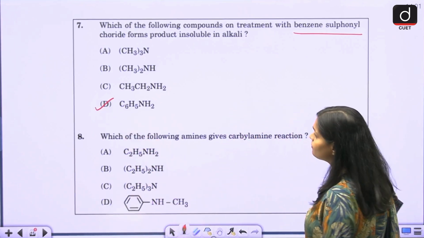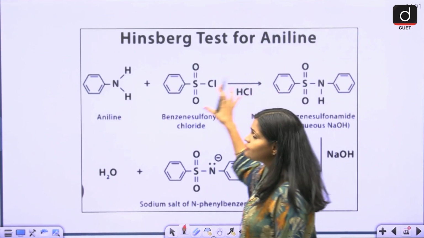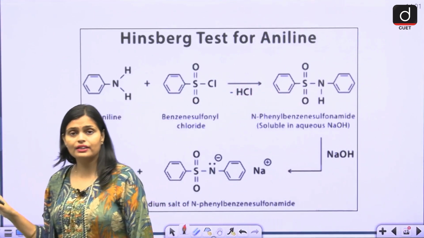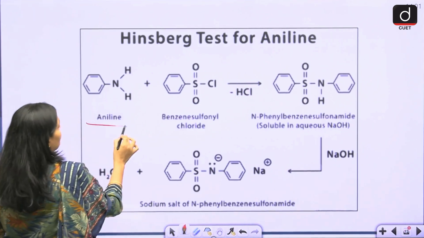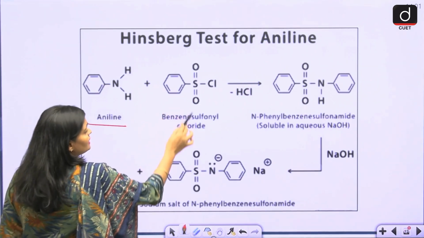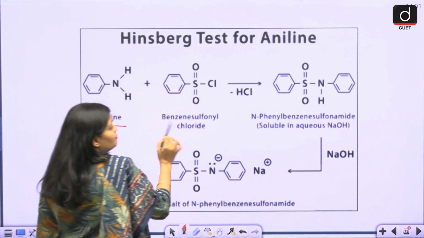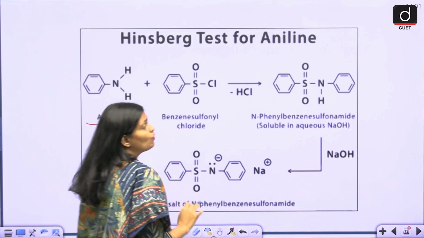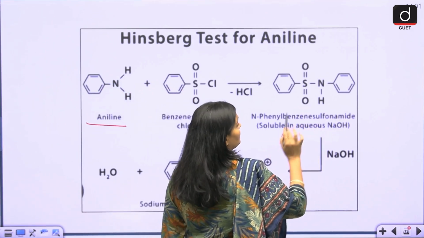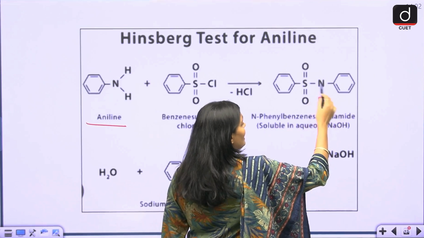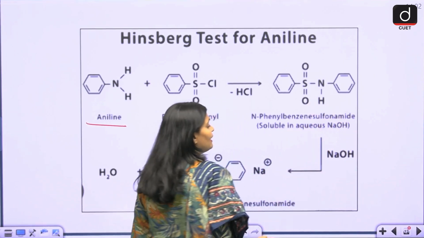Why is this answer correct? Now let us see. This is called Hinsberg test, where your aniline reacts with benzene sulfonyl chloride. What will you get? N-phenyl benzene sulfonamide. Now this is soluble in aqueous NaOH. So what you will do? Just add NaOH.